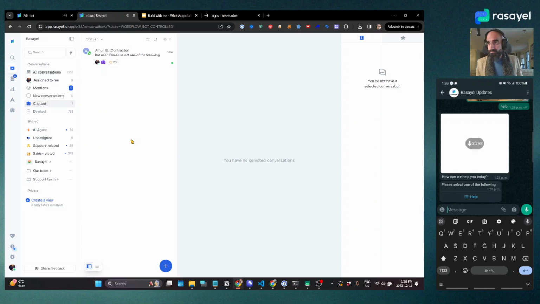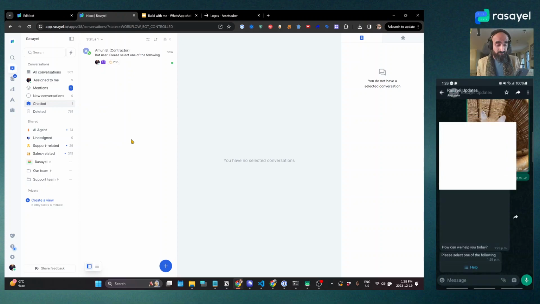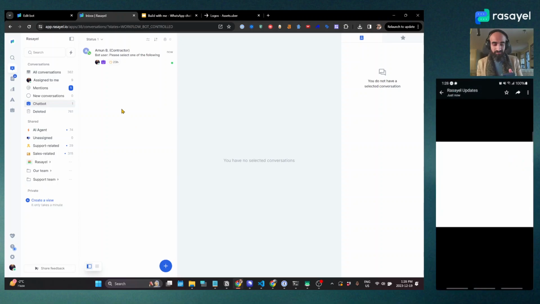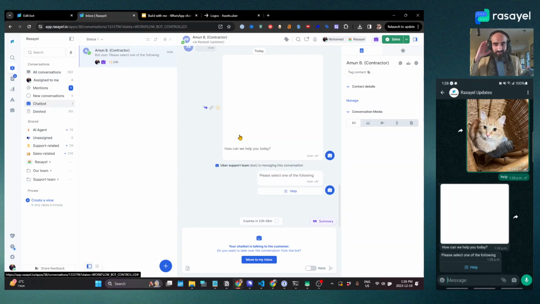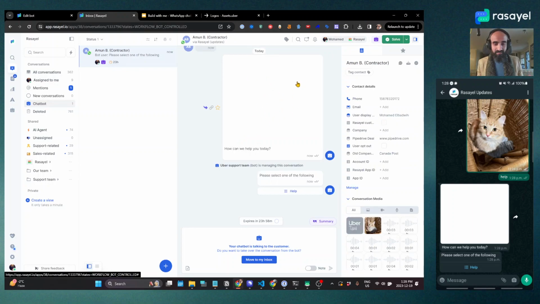Okay, look at that. All right, obviously I didn't put the Uber logo correctly, and that's why we're testing this. So we can fix that with ease, but I'll also show you how it looks in Rasayel. Clearly the Uber logo that I put was the wrong one. We can go back to the bot builder and fix that, but let's see at least if some of the flow makes sense. Please select one of the following. Now I notice immediately that the text is not descriptive enough. Maybe we need a bit more description over here, and maybe the title of this button needs to change. Just help is not so useful to the customer.